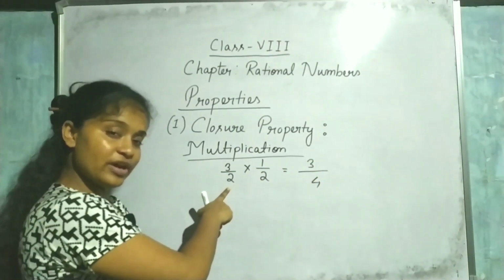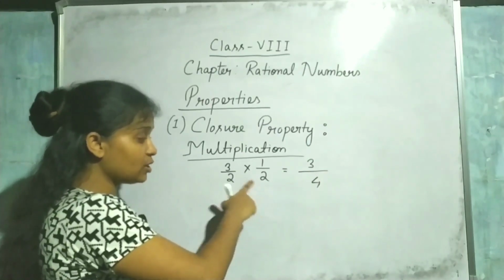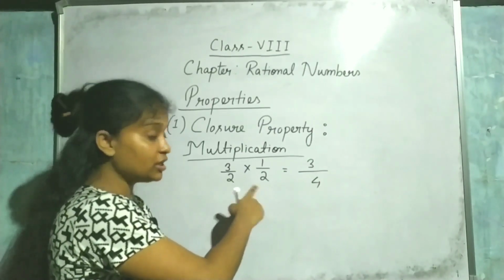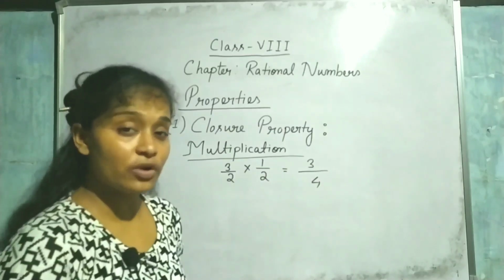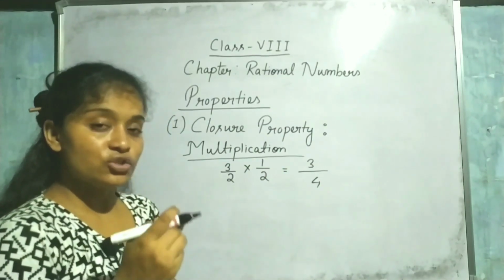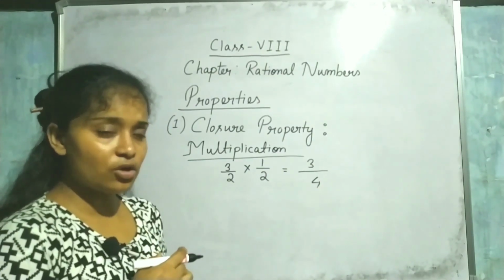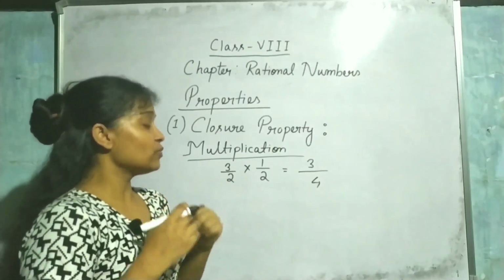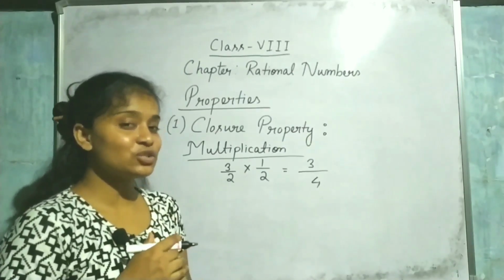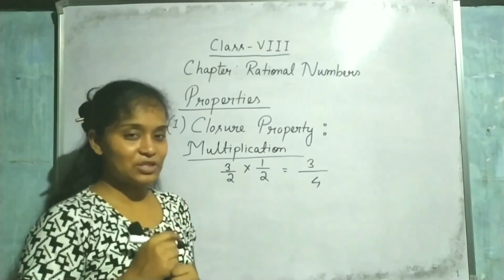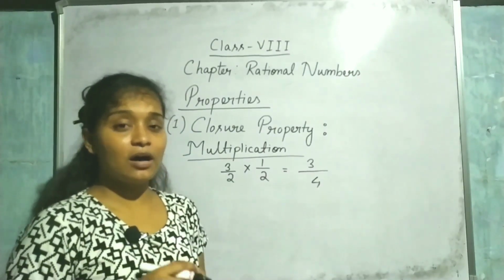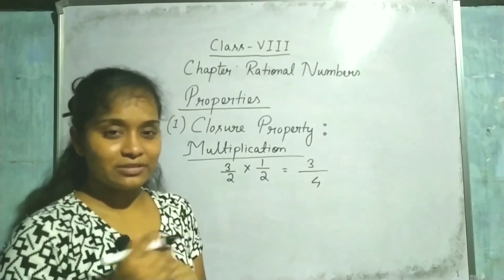So this is also a rational number. When I am multiplying both the numbers, the answer is also a rational number. So here also I can say that rational numbers are closed under multiplication. Okay, now I am going to check for division.